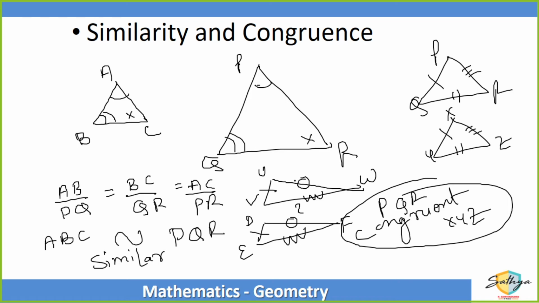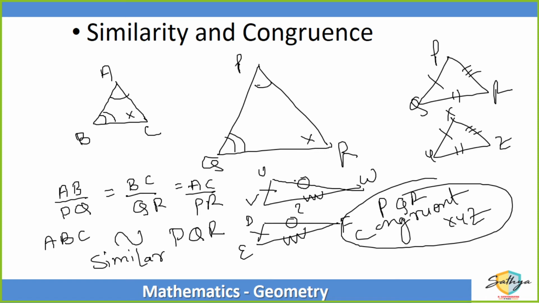Right. For congruence, I need any three elements with minimum one side. To prove congruence, out of three sides and three angles, I need at least one side and two other elements. So all three sides, या one side and two angles, या two sides and one angle. But एक side कम से कम मेरे पास होना चाहिए. I can prove congruence in that case.